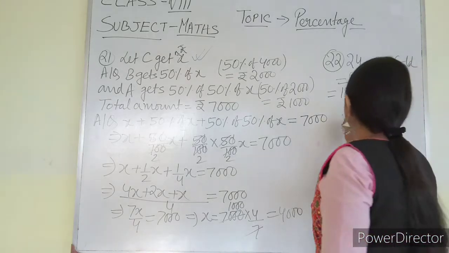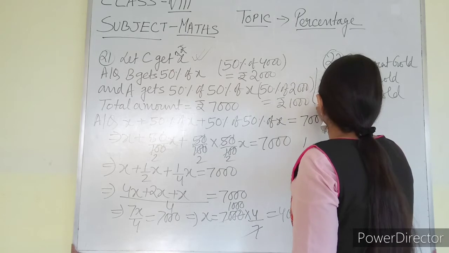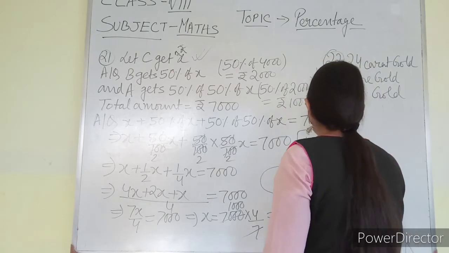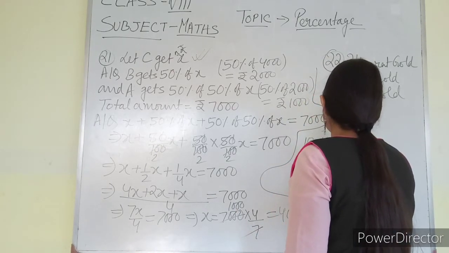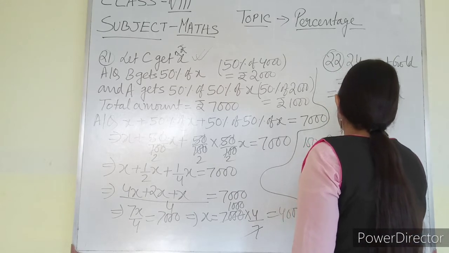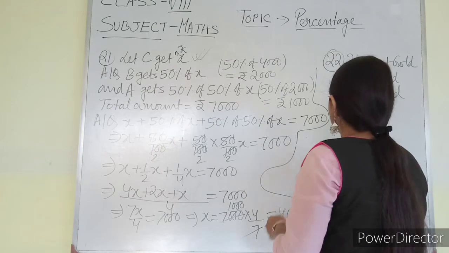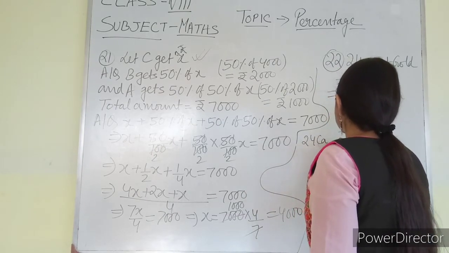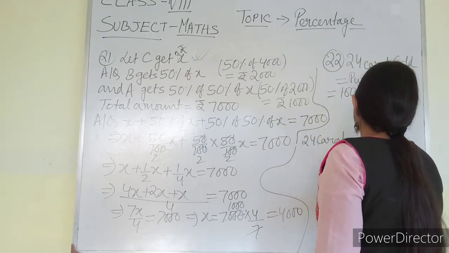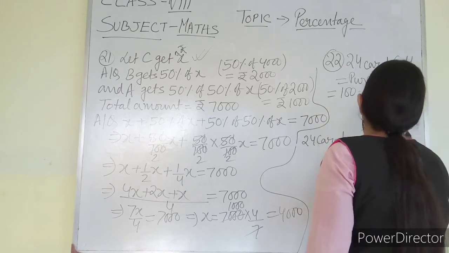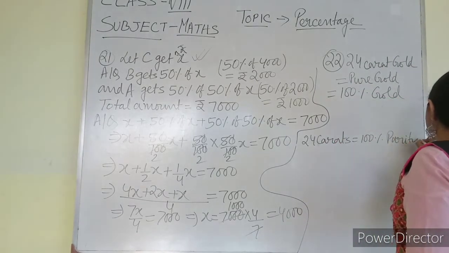Now I have to find out 22 carat means what percentage of purity is there. Okay. So I am doing it here. 24 carats equal to 100% purity. Okay.